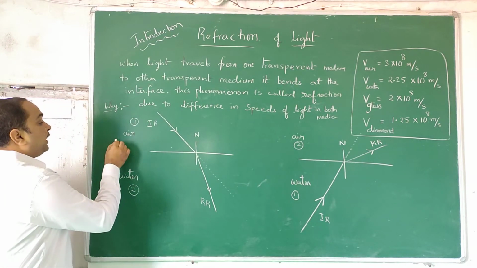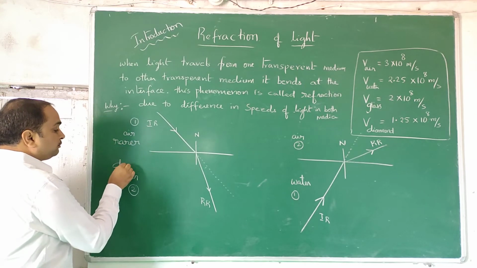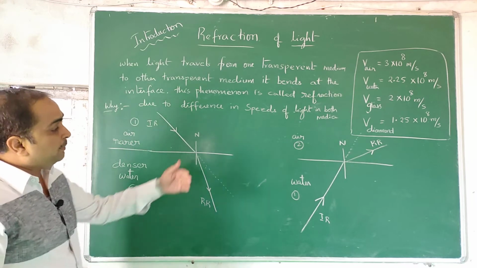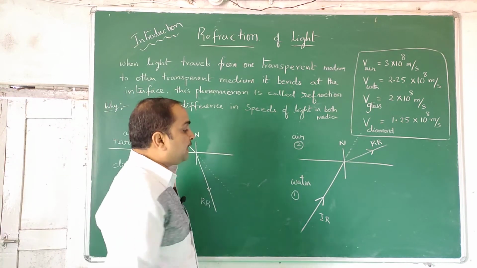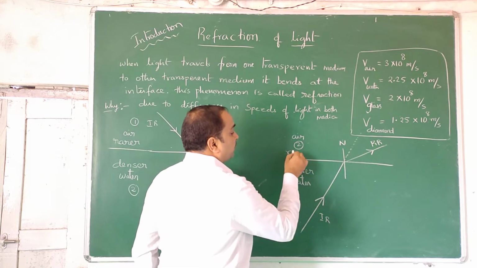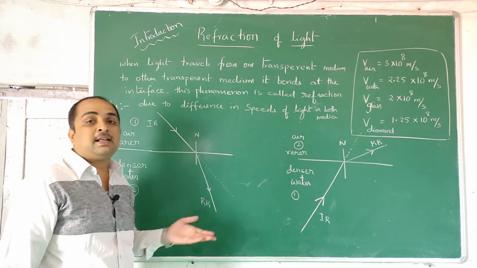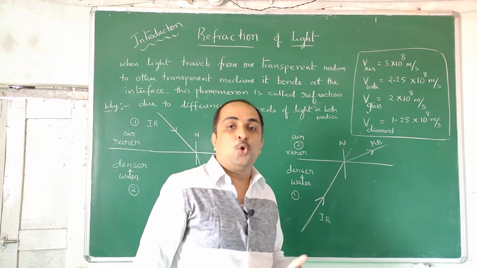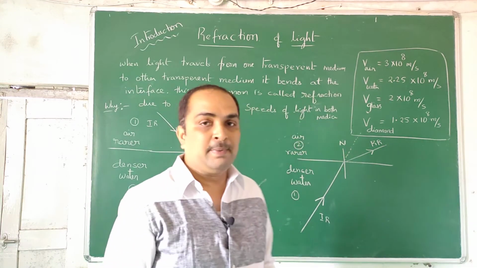Basically, this air is rarer and this water is denser. Let me separate it clearly. Here 1 and 2 are different from 1 and 2 there, so you cannot write this as rarer medium; this is denser only. I hope you understood the main difference. Denser and rarer are to be told based on the speeds. The medium in which speed is high is the rarer medium, and the medium in which speed is low is the denser medium.